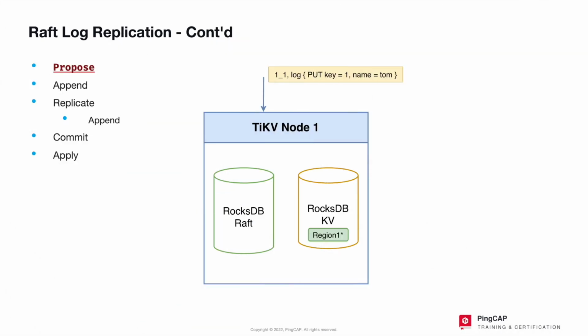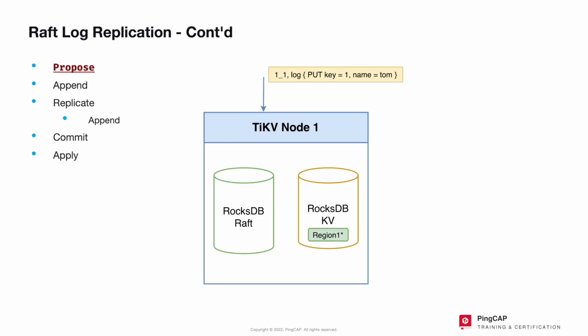Previously in this module, we introduced you to the process of copying Raft logs. We mentioned a few actions, namely propose, append, replicate, commit, and apply. Let's sort through these processes together. First up, propose. As shown on the diagram, write requests from clients, such as TiDB server, are converted into Raft logs. For example, in the figure, data with key equals 1 and name equals Tom are inserted into the database. This should be familiar. We covered it in a previous slide.